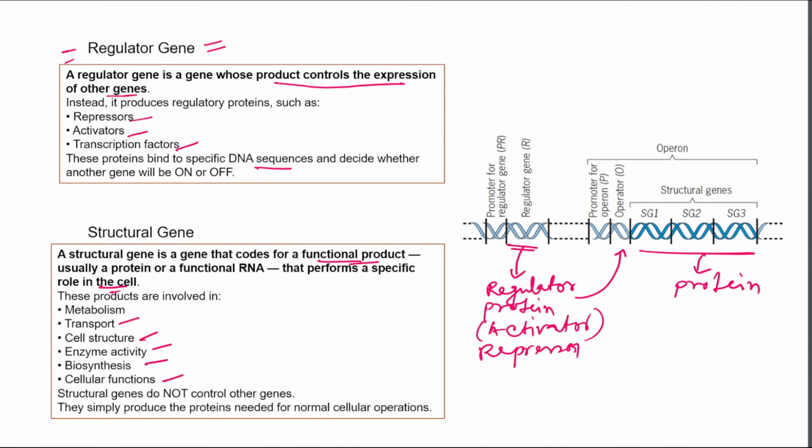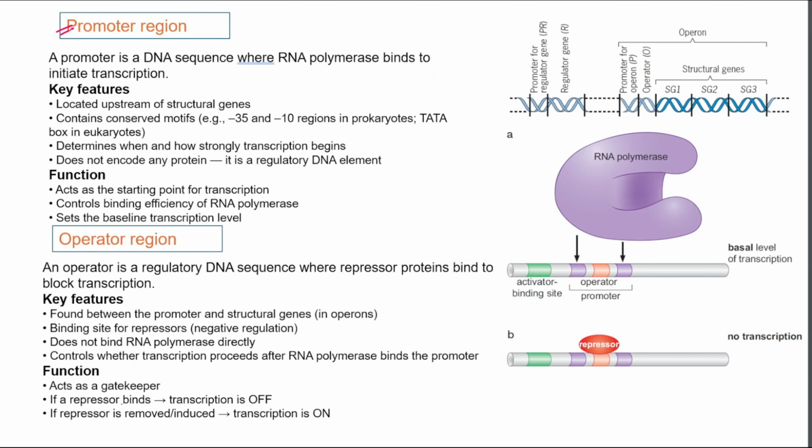Another region of the DNA is the promoter region. The promoter region is a DNA sequence where RNA polymerase binds and initiates transcription. It is located upstream of the structural gene. This is the structural gene, and this is called upstream. The promoter region functions as the starting point of transcription and controls the binding efficiency of RNA polymerase.